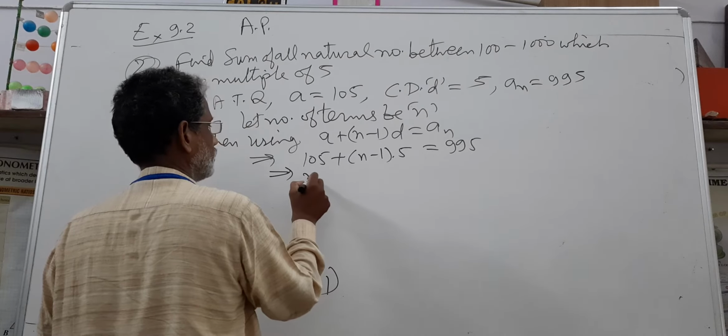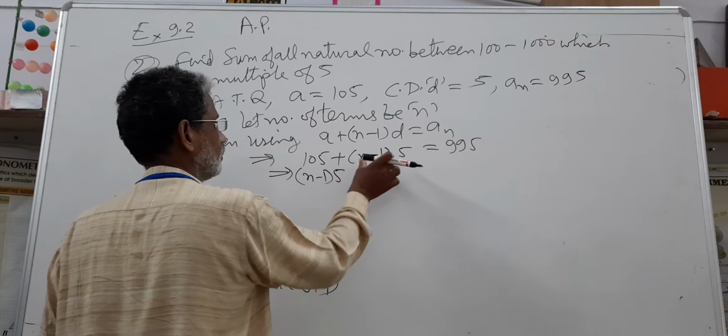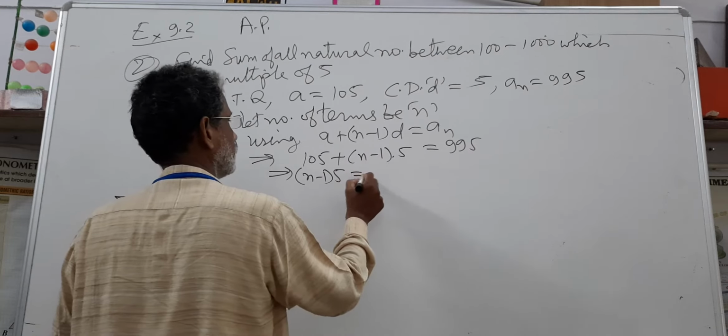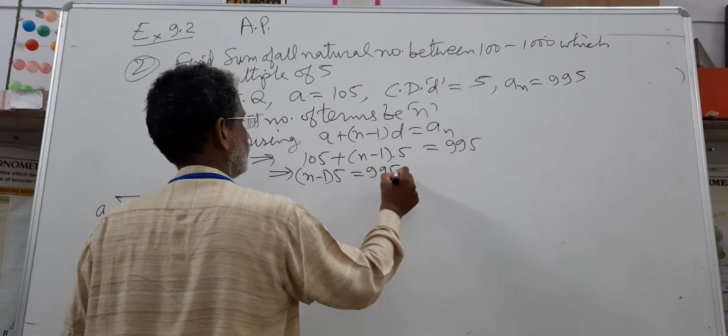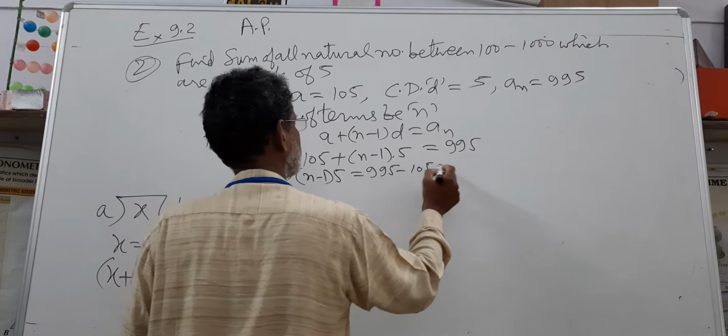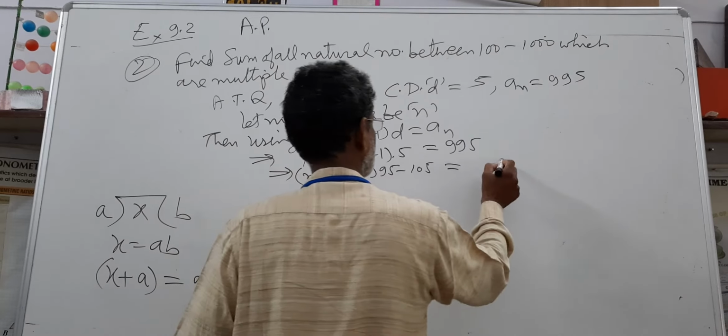This implies n minus 1 into 5, don't open this bracket, is equal to 995 minus 105 is equal to 890.